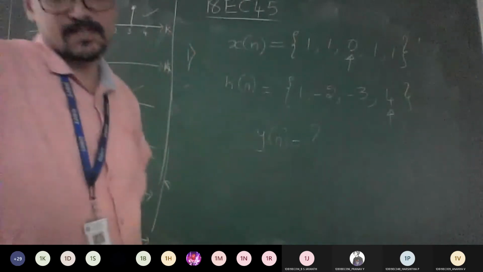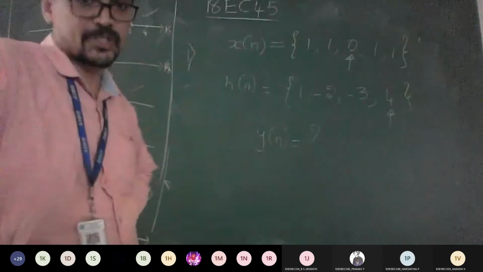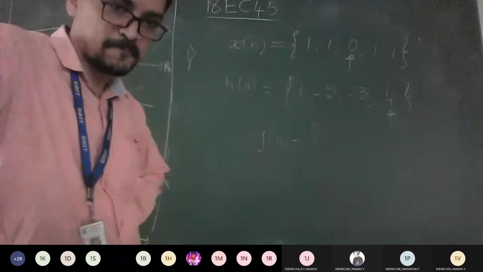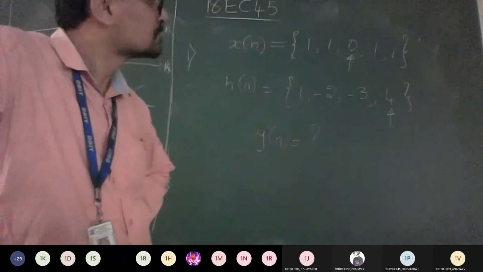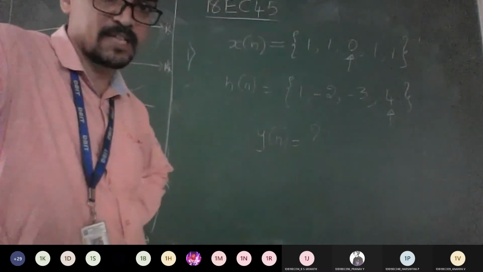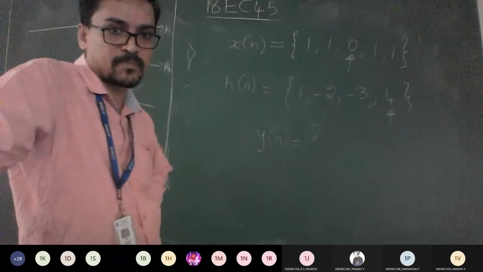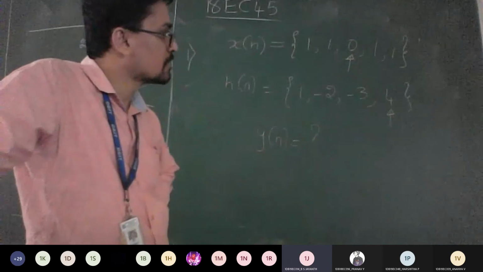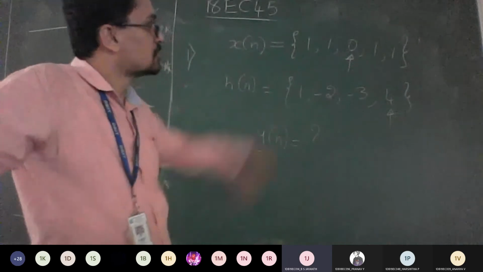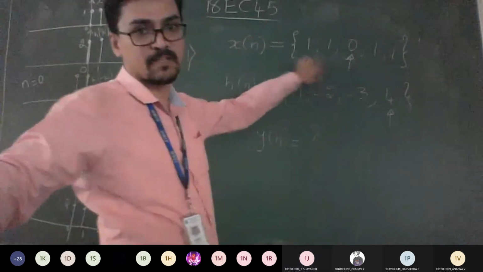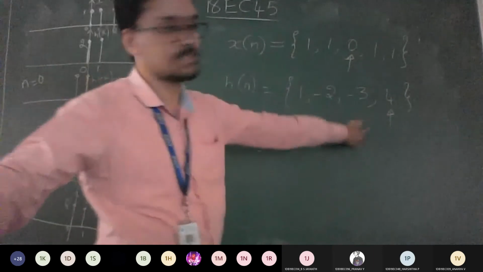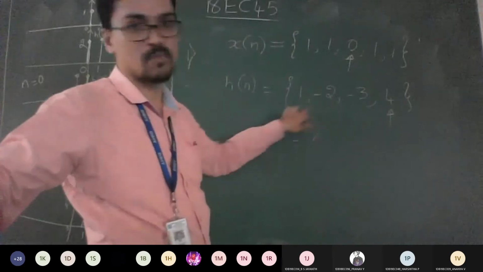From this question, can anyone tell me the values of k? Varying from where to where? Look at both sequences and tell me. For x of n, it's -2 to 0, sir. You can see this is 0, then -1, -2, and here this is 0, then -1, -2, -3.